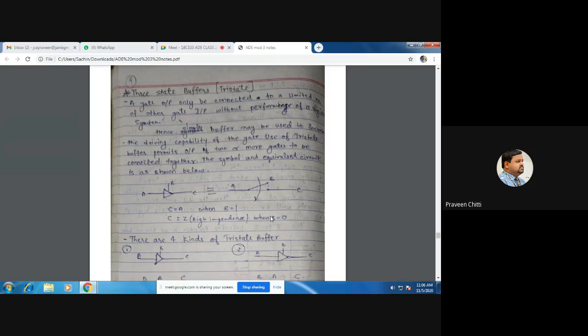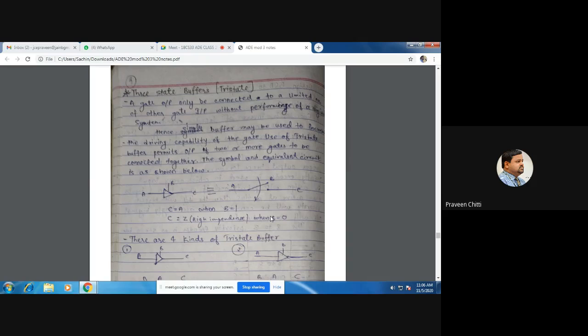In that case, because of the limited fan-out capability, the output of a particular gate may not be able to drive the inputs of the other gates. To boost the strength of that output signal so it can be used as an input for others, we need a device called a buffer, or a tri-state buffer, or a three-state buffer.